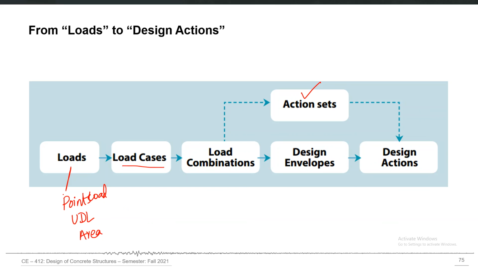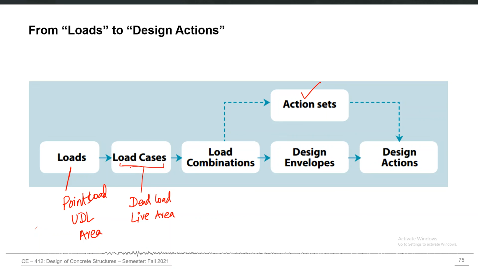For example, all those uniformly distributed loads on all the slabs may form one load case of the dead load type or the live load type, for example. So you may have a dead load comprising all the area loads on the slabs, for example. You may have a live load type again comprising different area loads on different slabs. So the actual load values, when they are classified into different types, become load cases.